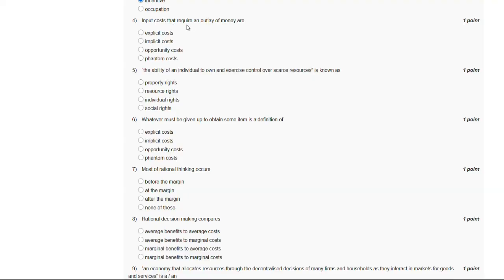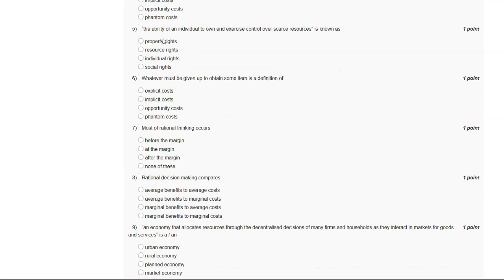And now let's go to our question number 4. Input costs that require an outlay of money are. So these are the options and the answer of our fourth question is A. Explicit cost.